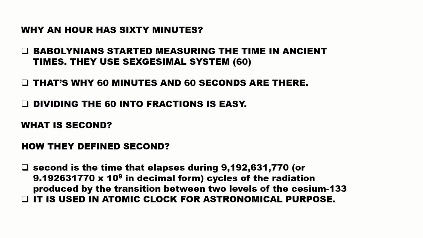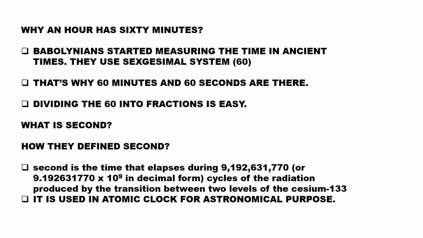They define the second as the time elapsed during 9.192631170 into 10 power 9 cycles when a cesium atom is subjected to radiation. This many cycles the electron will rotate in a cesium atom.